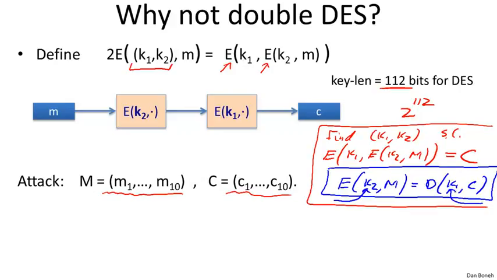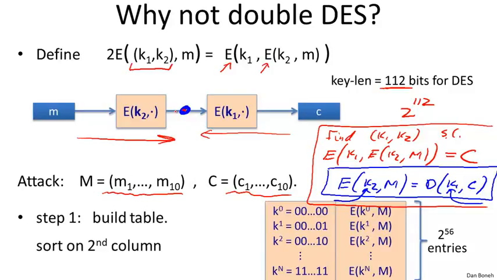In fact, this attack is called a meet-in-the-middle attack, where the meeting in the middle is going to somehow attack this particular point in the construction. So we're going to try and find a key that maps M to a particular value here and maps C to the same value. Okay, so let me show you how the attack works.